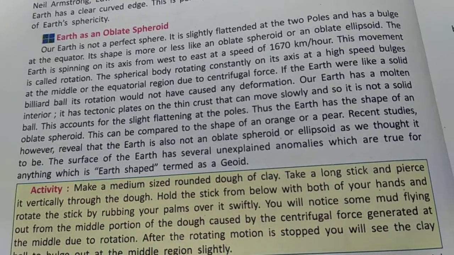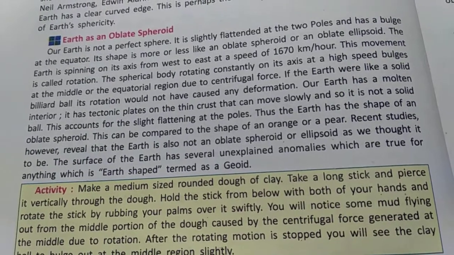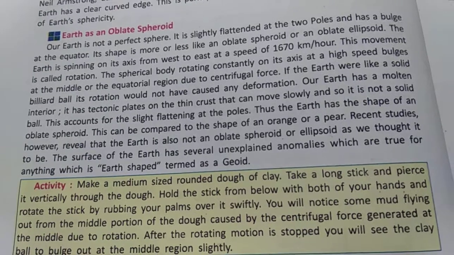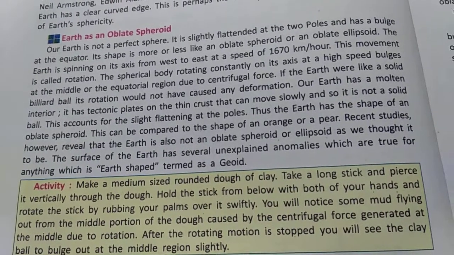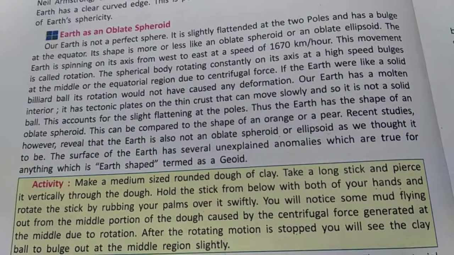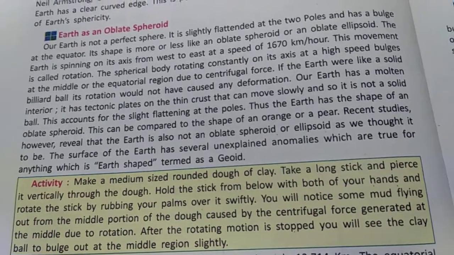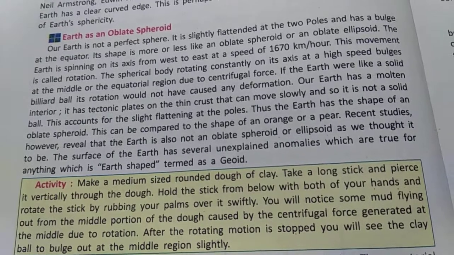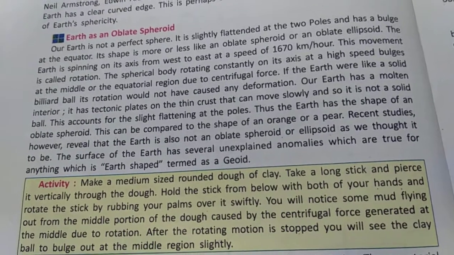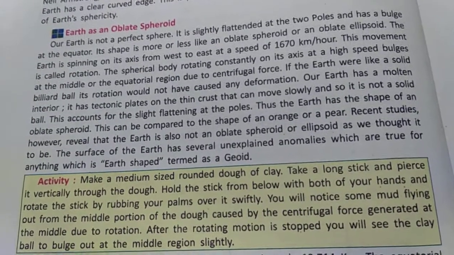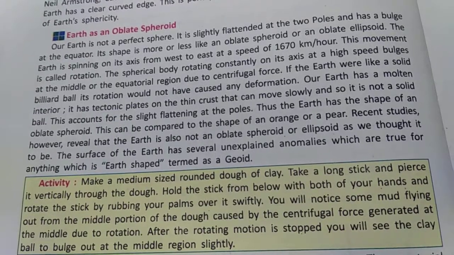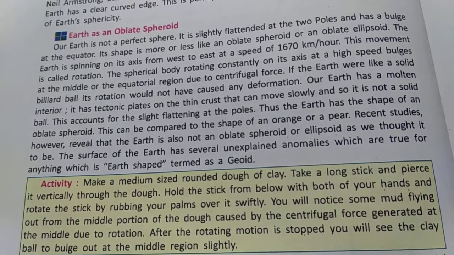Thus the earth has the shape of an oblate spheroid. This can be compared to the shape of an orange or a pear. Okay, it can be given that type of example.